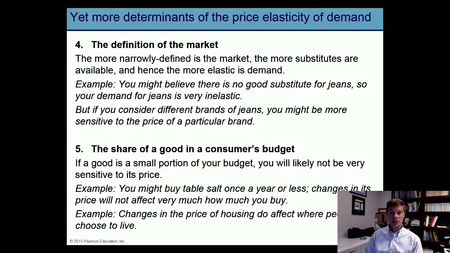For example, table salt is a good that you probably only buy once or twice a year and it doesn't cost much. As a result, consumers aren't particularly sensitive to the price of salt, and the price elasticity of demand for salt is likely relatively inelastic. But housing represents a large portion of a consumer's budget, and so consumers are likely relatively sensitive to the price of housing. So the price elasticity of housing tends to be relatively elastic.